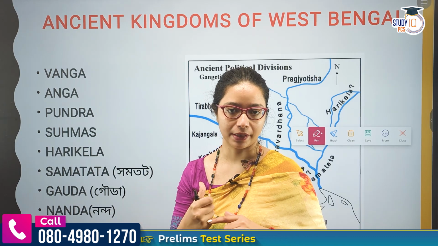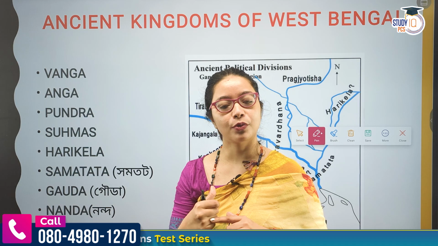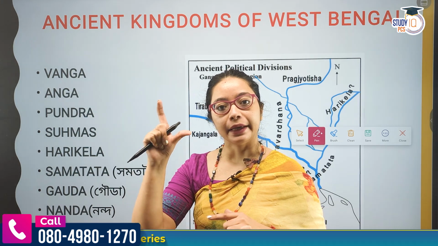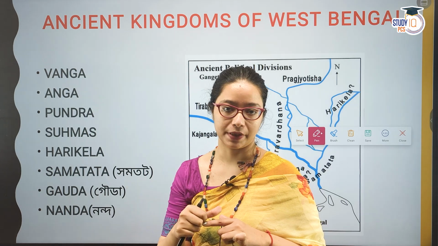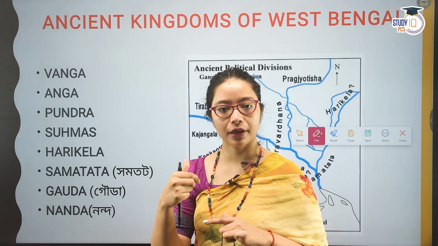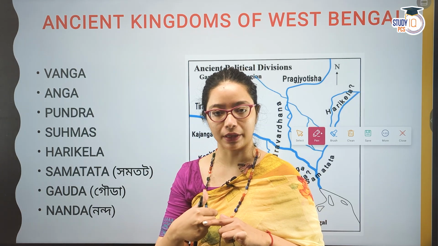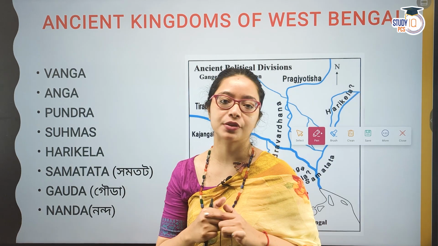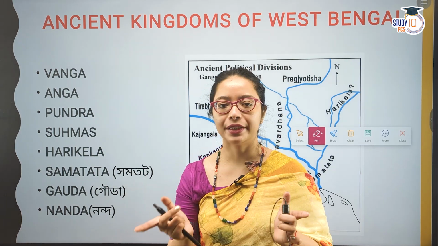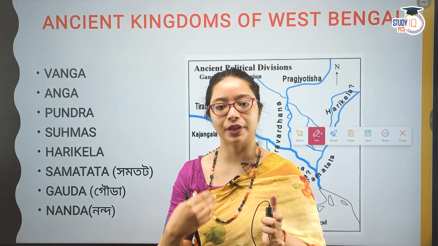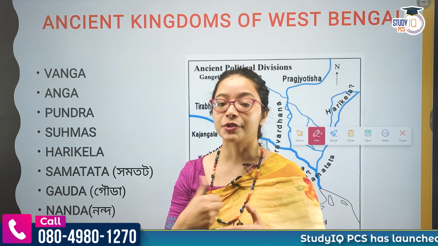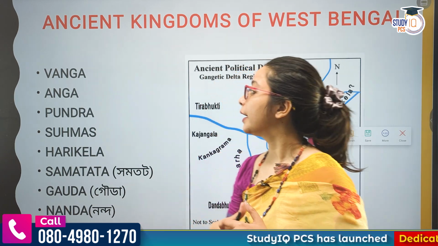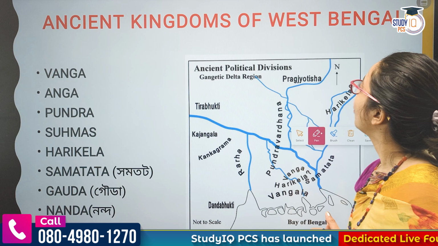6th century BC, right? But here you have to understand one thing, that the Aryans came to India and the start of the Vedic age is 1500 BC. So from 1500 BC to approximately the 6th century BC, we will see that it is the perspective which relates to the Vedic age, later Vedic age. Then post-Vedic age, consolidation of land, and based on that monarchies and oligarchies, that is the part of 16 Mahajanapadas. Okay? Now, ancient kingdoms of West Bengal.